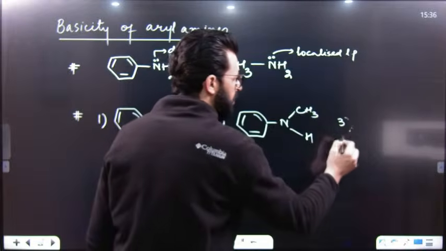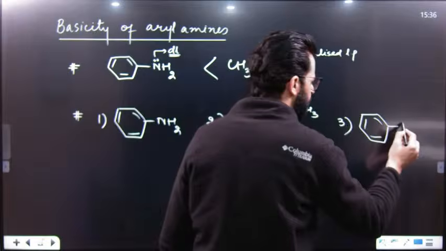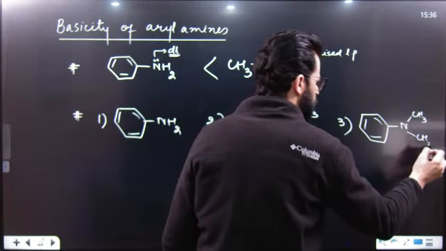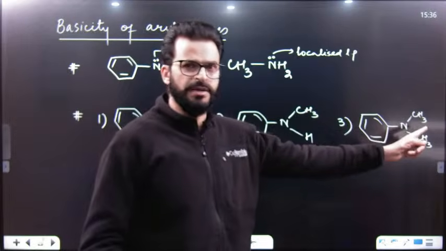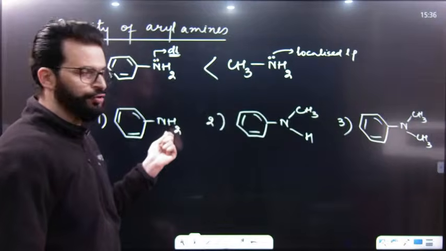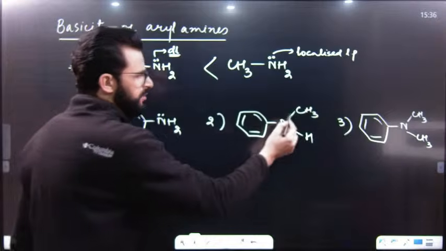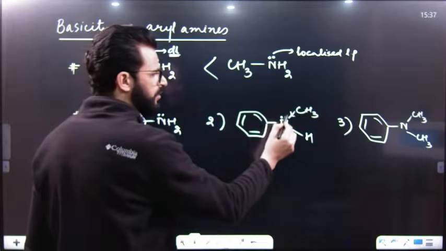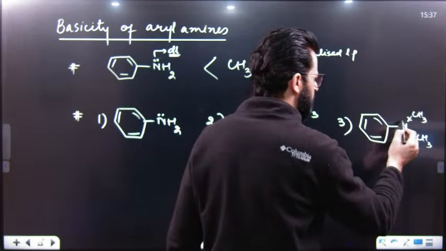And after that, we replace both these hydrogens by alkyl groups. So what will be the effect of these substituents if they are attached to nitrogen? Have a look. Here, this CH3 will donate electrons and it will increase the electron density of this ring. Similarly, this will donate its electrons and will increase the electron density of the ring.